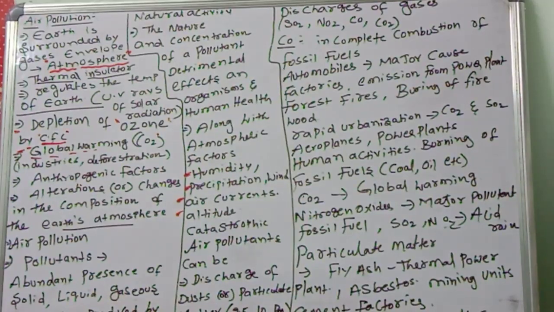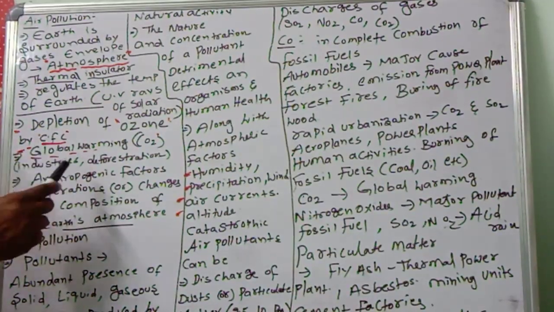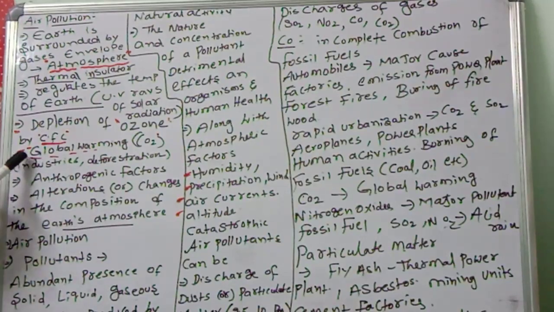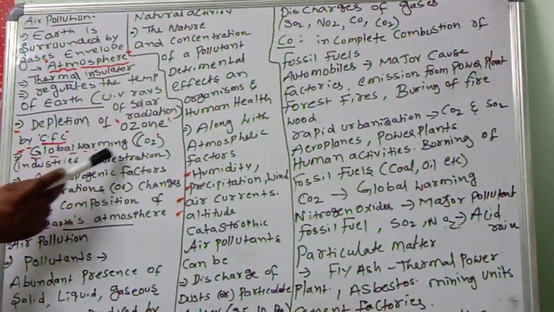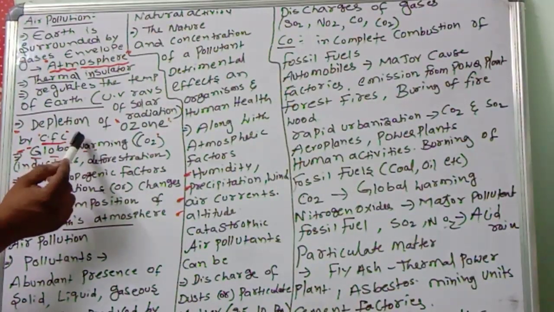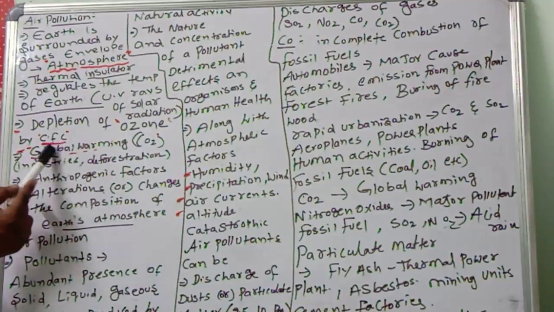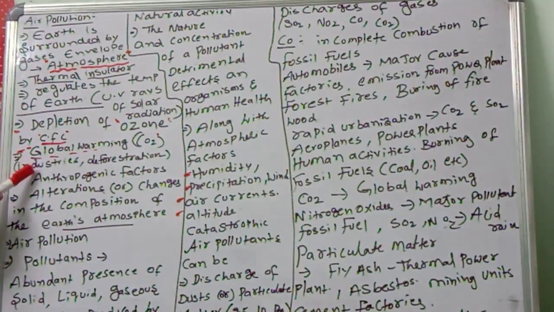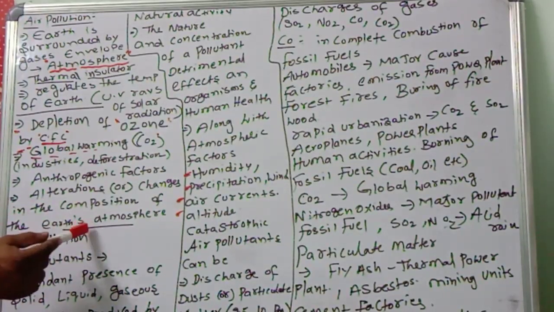So, what is going on? Depletion of ozone by chlorofluorocarbons. Global warming: carbon dioxide is increasing because of industries and deforestation, leading to the temperature of Earth increasing. That is called global warming. Anthropogenic factors, man-made activities, are also a main reason for global warming and for alteration or changes in the composition of the Earth's atmosphere.